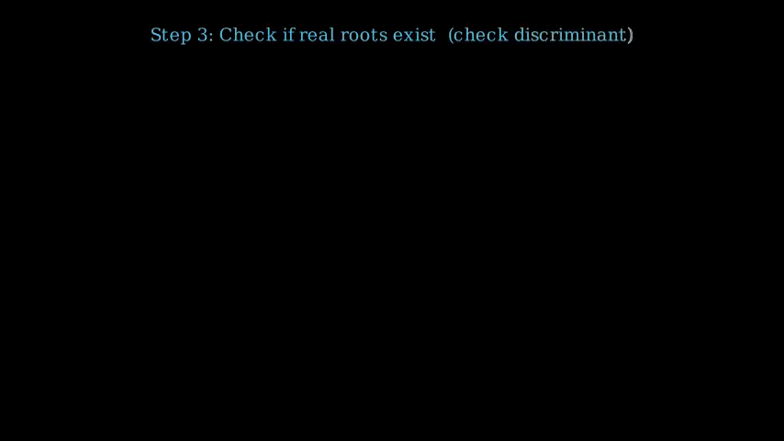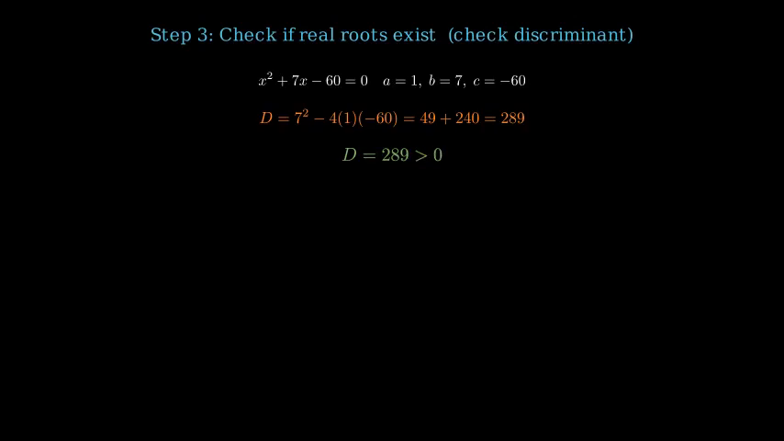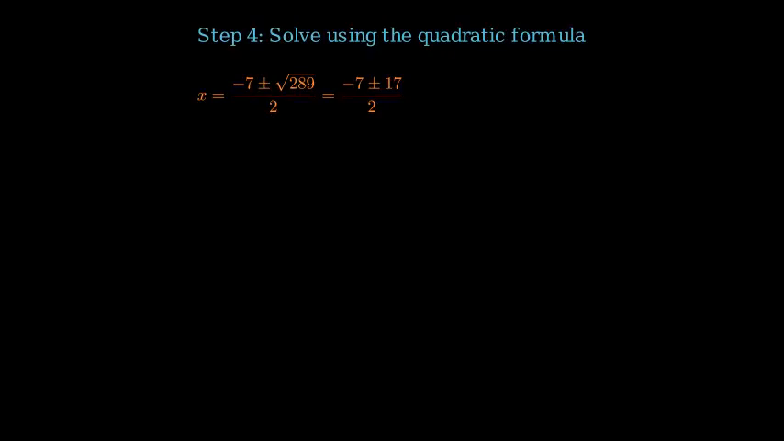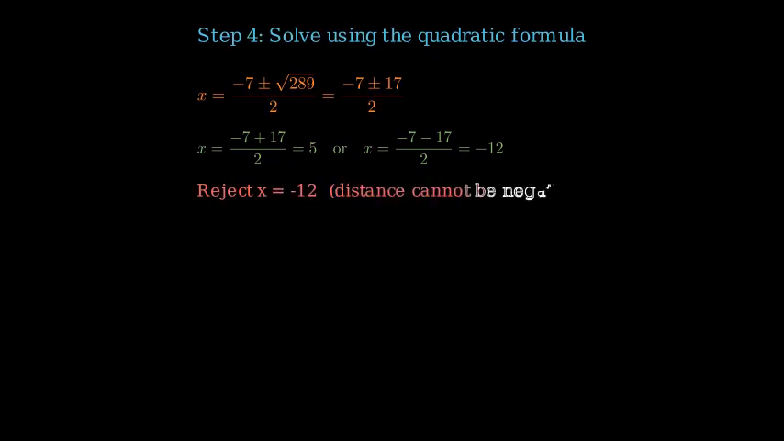Step 3. Expanding, x squared plus 14x plus 49 equals 169. So 2x squared plus 14x minus 120 equals 0. Dividing by 2, x squared plus 7x minus 60 equals 0. Step 4. Discriminant D equals 49 plus 240 equals 289. Since D is positive, real roots exist.